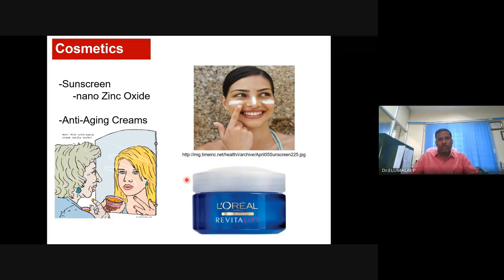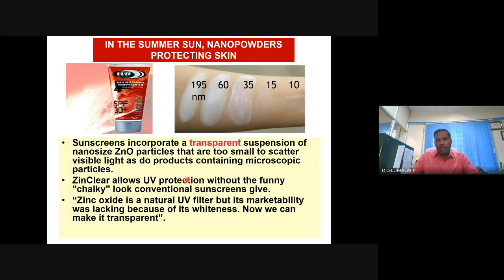I'm not recommending it, but such things are available in the market, or some of you would have experienced it. This chalky appearance can be avoided if you make 10 nanometer zinc particles, which effectively reduces or arrests the UV radiation.